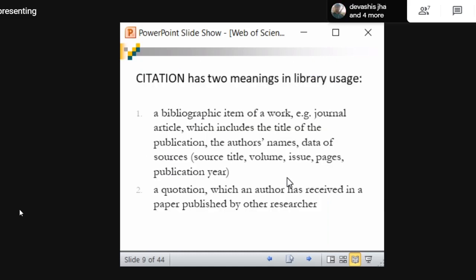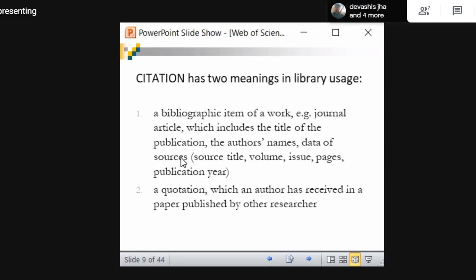See, citation has two meanings in terms of library usage. What do you mean by that? A bibliographic item of a work. We all know what a bibliographic item is, right? In case of a journal article, it includes the title, publication details, author names, data sources, volume, issue, etc. The second meaning is a quotation which an author has received in a paper published by another researcher. So there are two meanings in library usage.